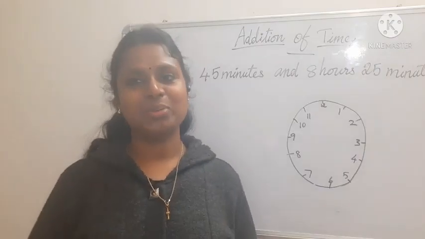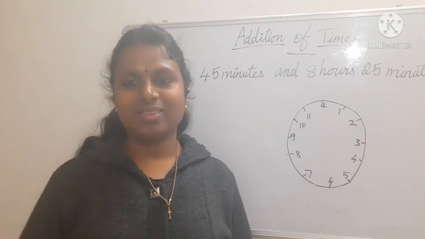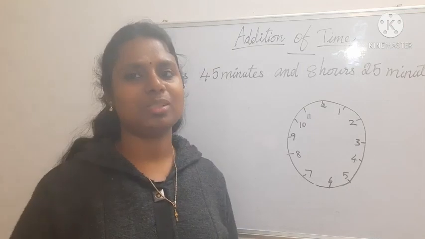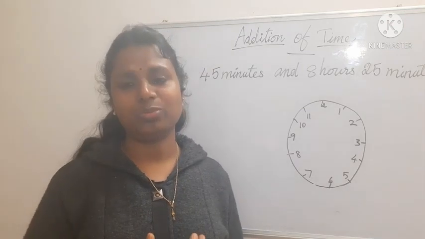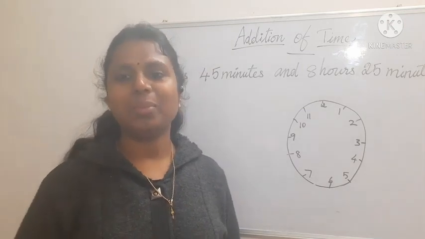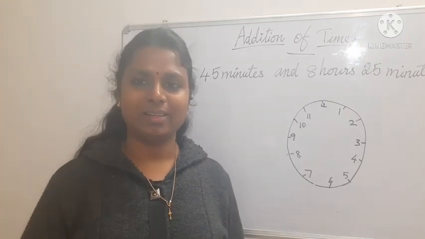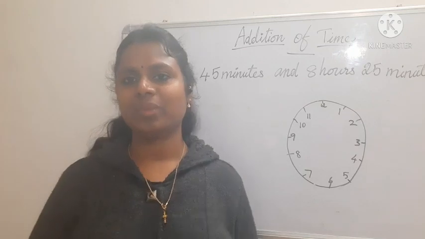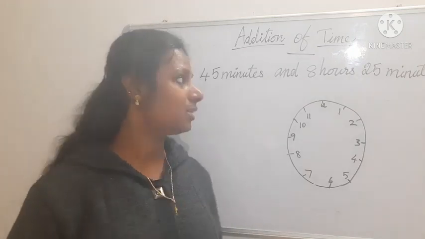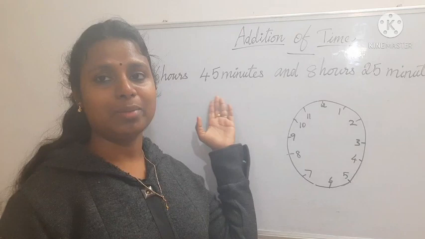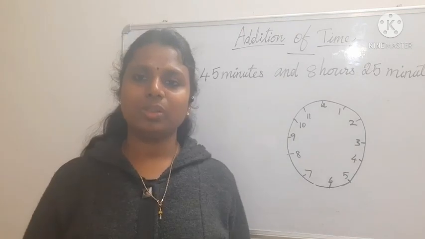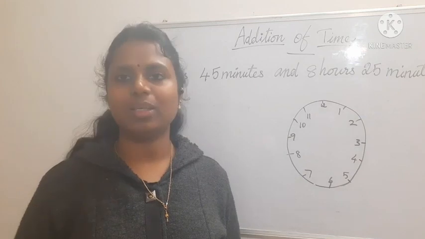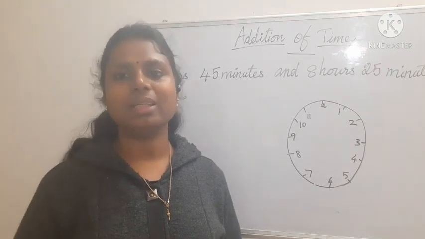Hi, we are going to do addition of time. So in the measurement chapter already you have learned addition. That means you were doing the same addition, but you are writing the units with that. Isn't it so? Here also we are going to do the same addition and the units as it is here: time, hours and minutes, seconds. So those units we are going to write, we are going to add the numbers, same thing we are going to do, but only one thing is different.